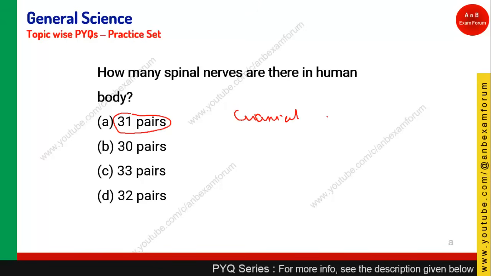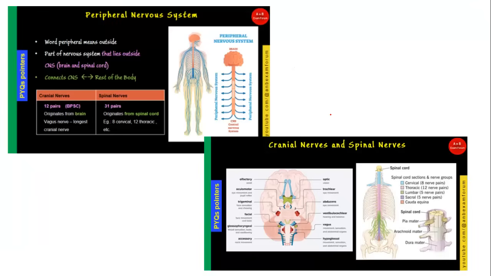So 31 pairs are the spinal nerves. What about the cranial nerves? There are 12 pairs of cranial nerves which originate from the brain. You can see these are the cranial nerves, for example optic, olfactory, trigeminal, facial. There are many names given to them.